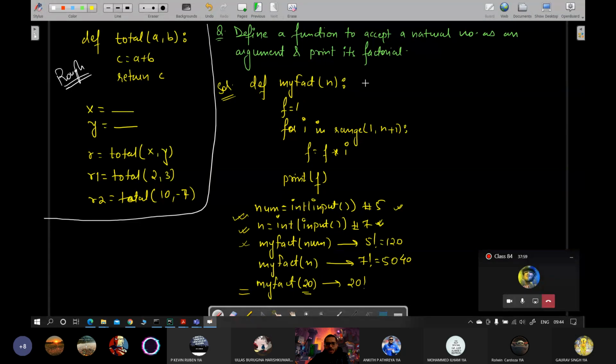Did you understand how we solve this? And this is the advantage. Suppose you did not write the program once as a function, then every time for this n also you would have to run the program with num changed. For 20 also you will write, and every time a new value is given you will have to write this entire thing again and again. But here you have written a piece of code, given a name to it, and then you are simply calling the name with different values and it is always giving you the same answer. So it's saving lines of code, time, and making the program more efficient.